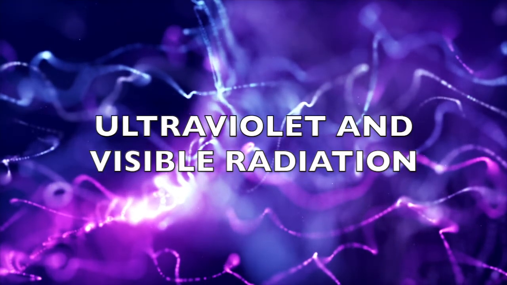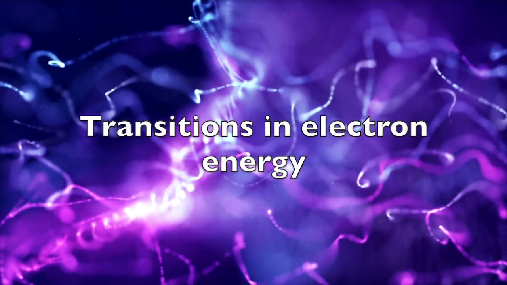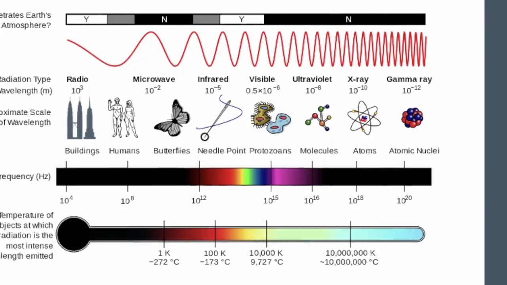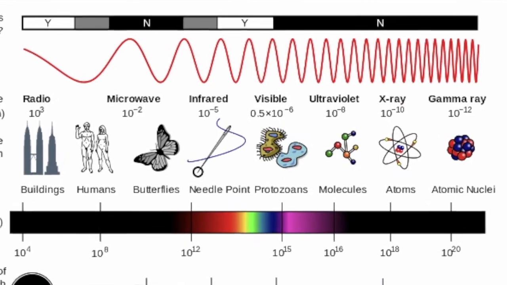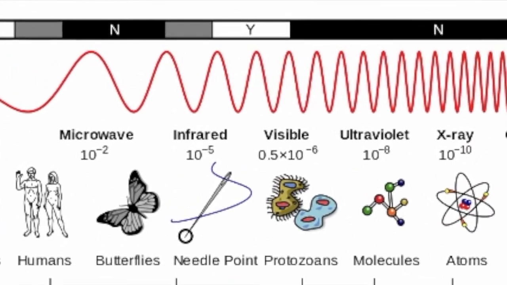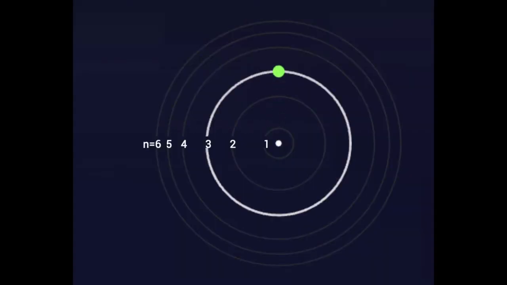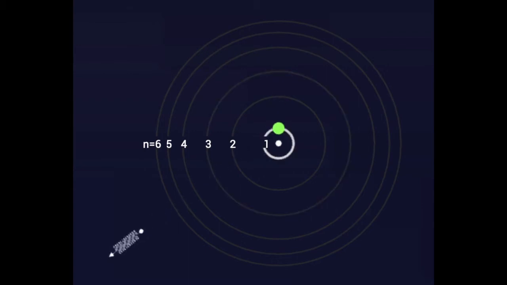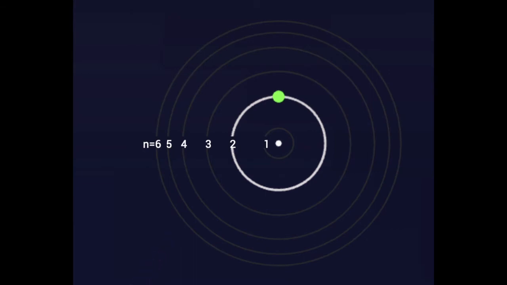Ultraviolet and visible radiation spectroscopy explores transitions in electron energy levels. Visible light is higher in energy than microwave or infrared light, and the energy from ultraviolet radiation is higher than that of visible light. Visible and ultraviolet radiation can excite an electron from its ground state, that means its lowest energy level, to a higher energy level. Very specific amounts of energy are required to excite an electron from one energy level to another.